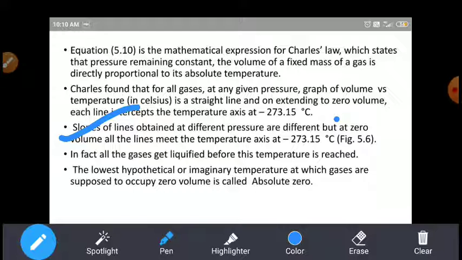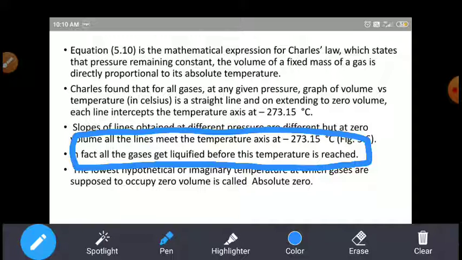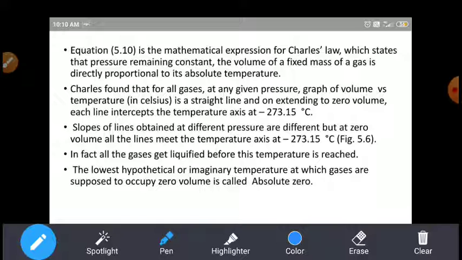And in fact, if the volume line meets the temperature axis at minus 273, then in fact the gas gets liquefied before this temperature is reached. So before reaching minus 273, the gas gets liquefied. This is explained by Charles law.